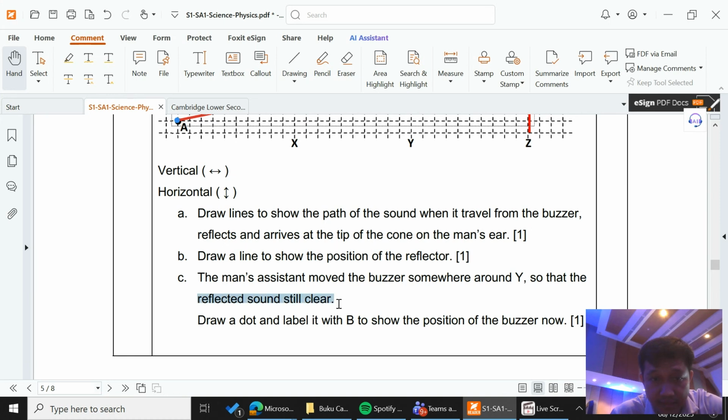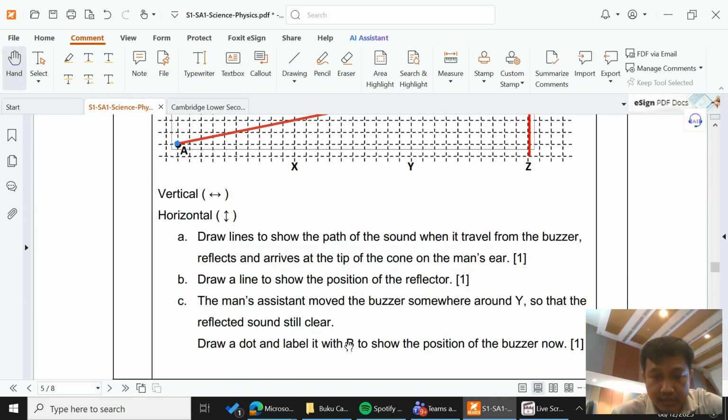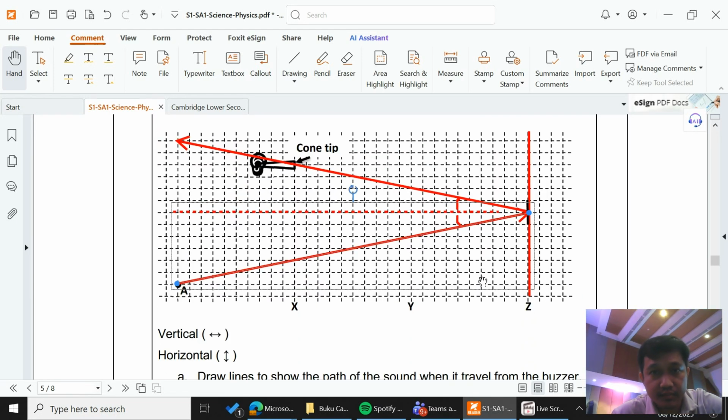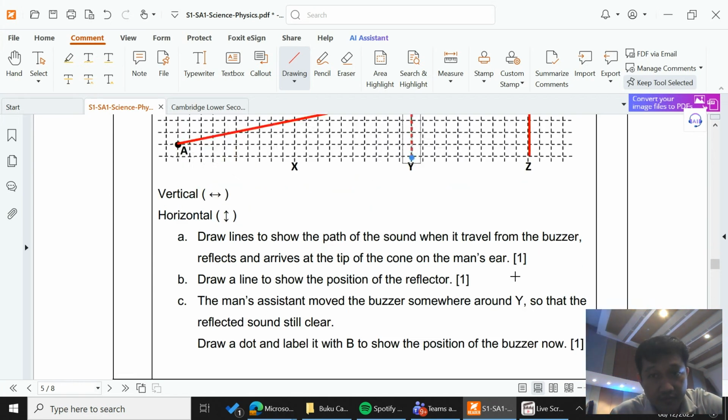Okay, so that the reflected sound is still clear, that means we expect that the source of sound is around this line. Let's say the assistant moves the buzzer somewhere around Y, guys, that means it's possibly here. So we need to put the sound source around there, and then draw a dot and label it with B to show the position of the buzzer now.